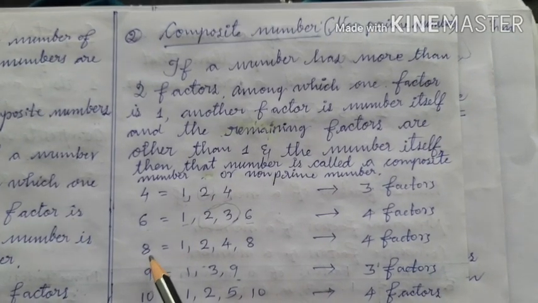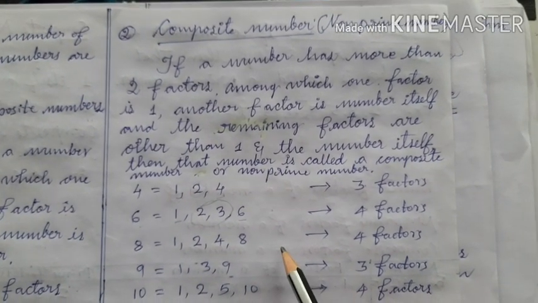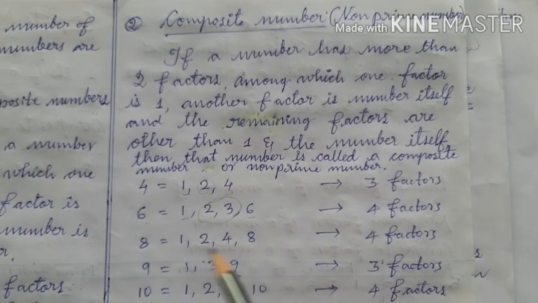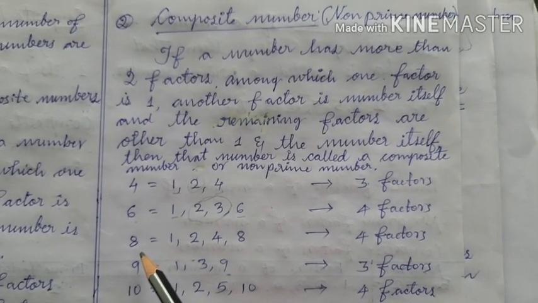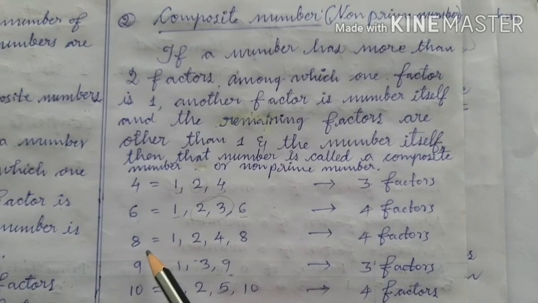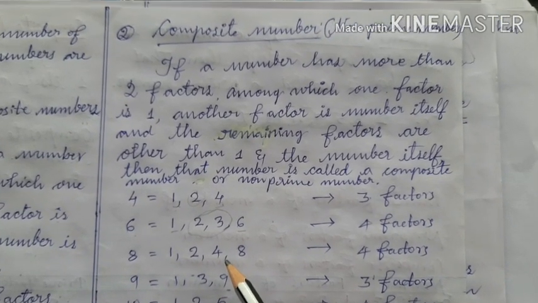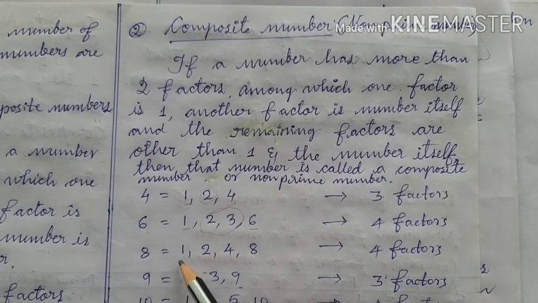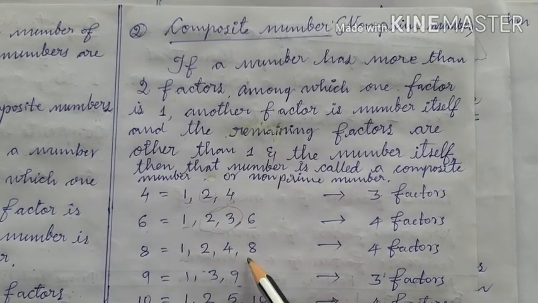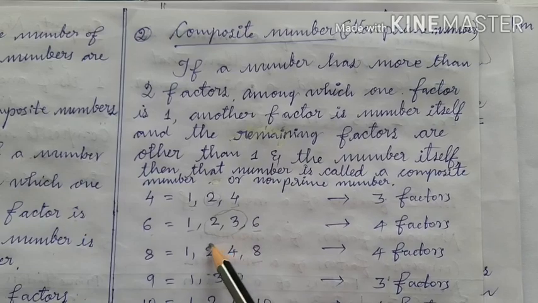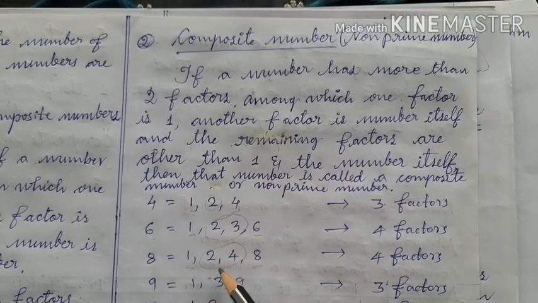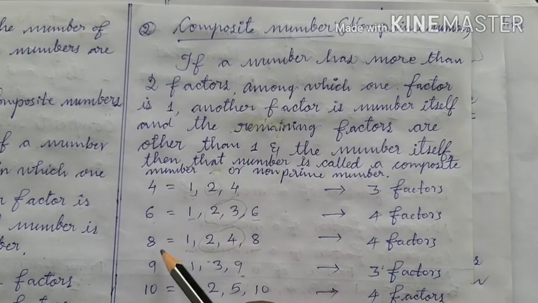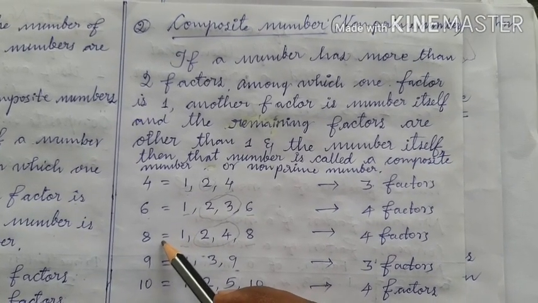Let us take 8. 8 has how many factors? 4. What are those? 1, 2, 4, 8 are the factors of 8. Okay? So, are they more than 2? Yes. Which are those? 1, 2, 4, 8. Here, one factor is 1, another factor is itself, and there are other two factors. They are 2 and 4. Therefore, it is a composite number or non-prime number.